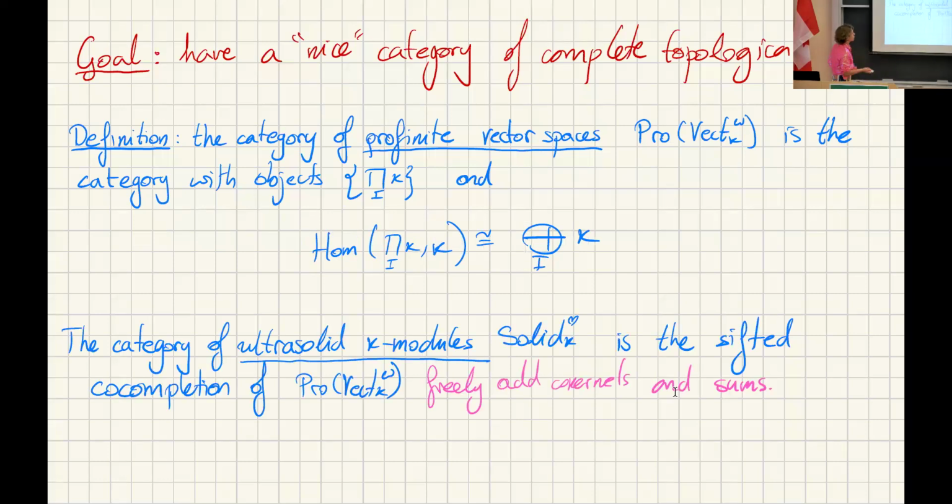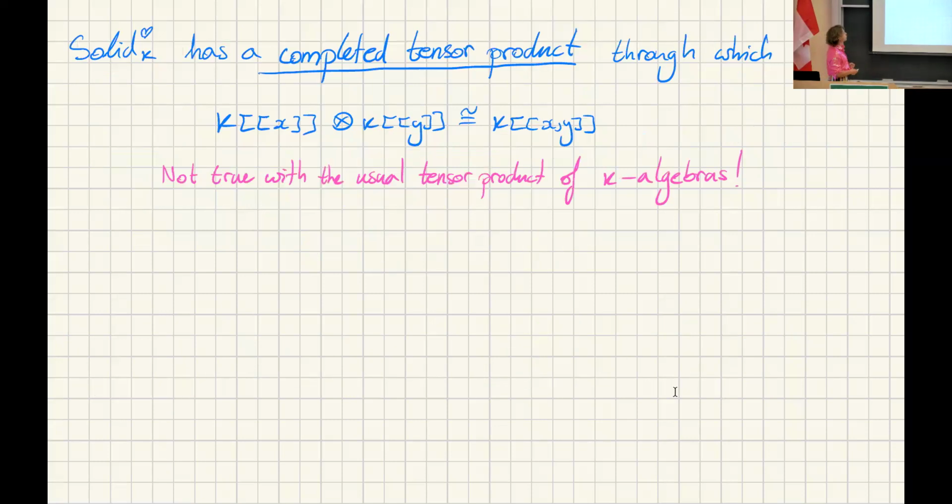And if we want to do geometry on this, well, we do the most reasonable thing, which is the category of ultrasolid modules, the shifted cocompletion. Ignore the word shifted, you're freely adding cokernels and sums. And that way we have an abelian category on which we can finally do homological algebra. So for example, there's a completed tensor product on it through which if we take formal power series on X and formal power series on Y, we get formal power series on X and Y.